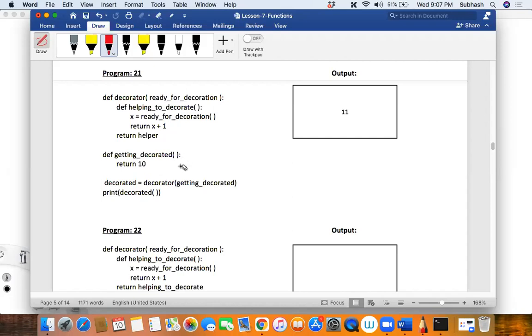Functions are treated as objects in Python. Here, getting decorated is passed as a parameter, no, sir. Yes, you are passing the address of this getting decorated. This function's object, so will there be that function object? Yes, you can consider that as a function object.